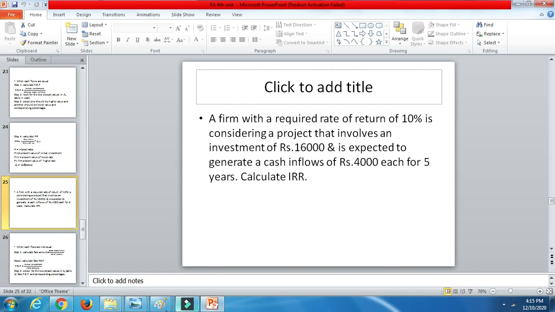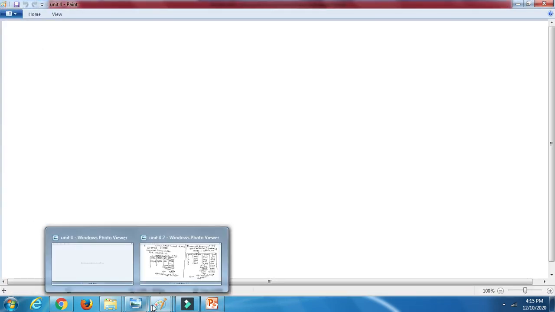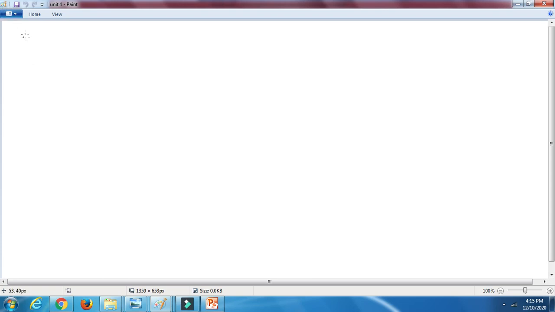I'm going to write down the basic information first. What he has given you is that the cash flows are equal: 4,000 in each year for 5 years. The initial investment is 16,000.